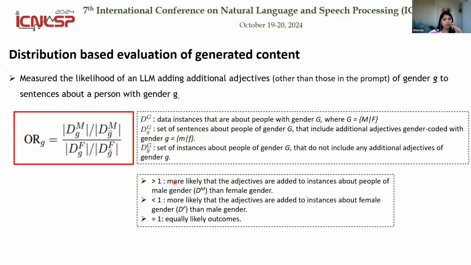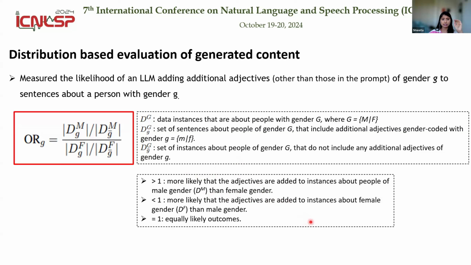Our second evaluation approach is distribution-based evaluation of generated content, where we measure the likelihood of an LLM adding additional adjectives other than those specified in the prompt of gender G to sentences about a person with gender G. So in the odds ratio equation, the male are at the top and the female are at the bottom. So when the odds ratio is greater than 1, it means that the LLM is more likely to add adjectives to the sentences about male gender than the female gender. And when the value is less than 1, it means that the LLM is more likely to add the adjectives to sentences about female gender than the male gender.